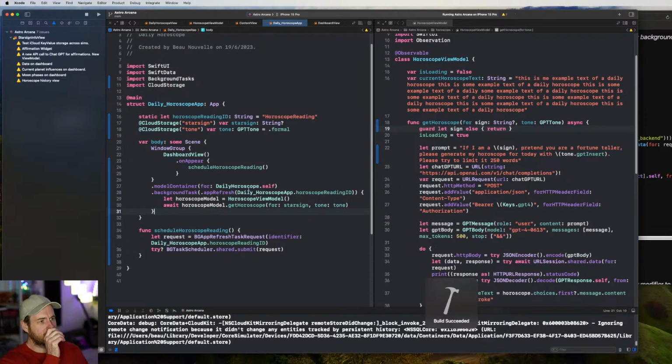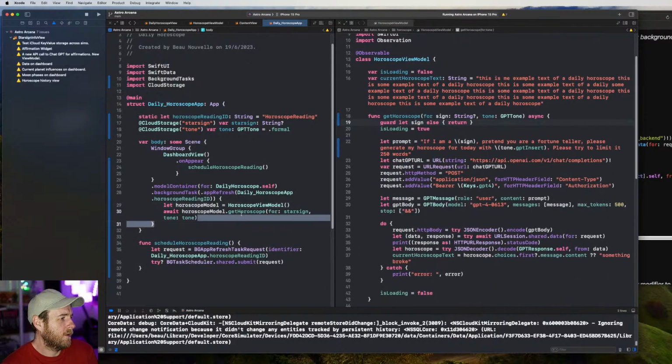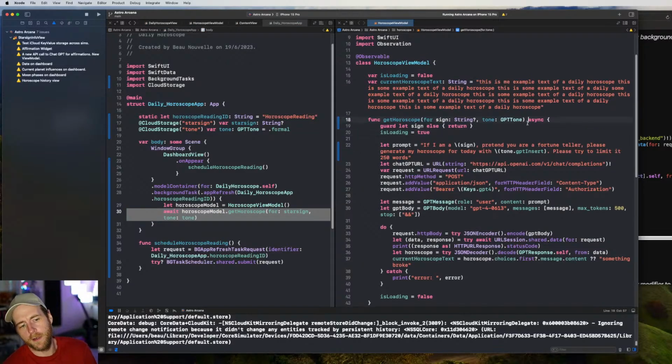Okay, we do not. Okay, so that fixes it. So we can pass through an optional to get horoscope for sign, but at the call site, we're not really getting any indication that if we pass through a nil, because it doesn't return anything, right? So because it doesn't return anything, we can't check it. So we can't say like check for nil or...